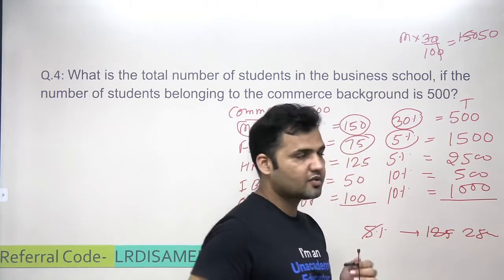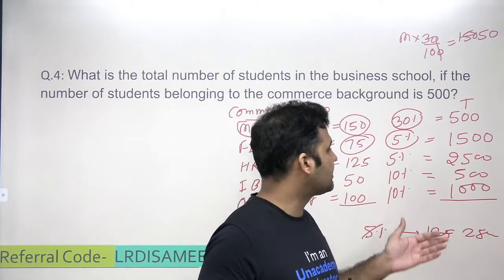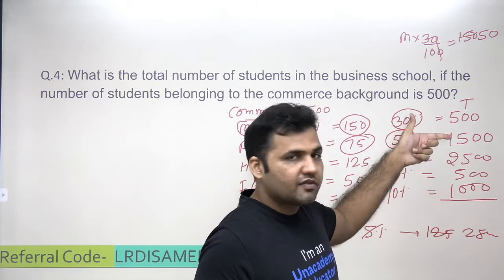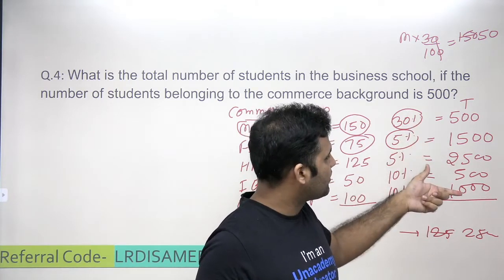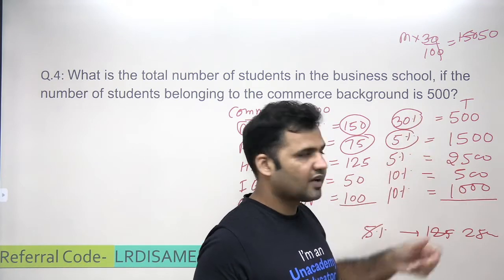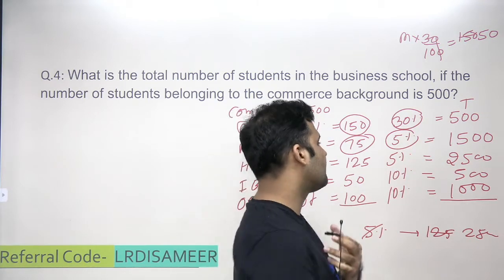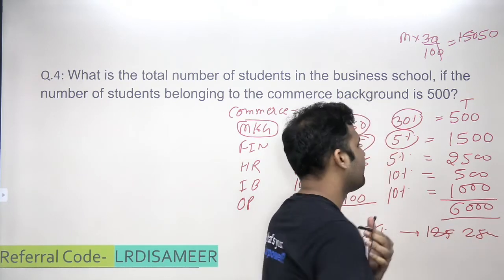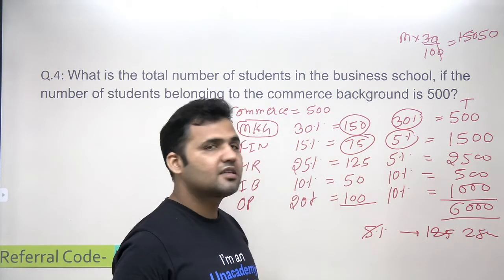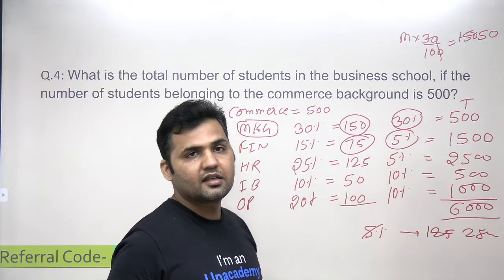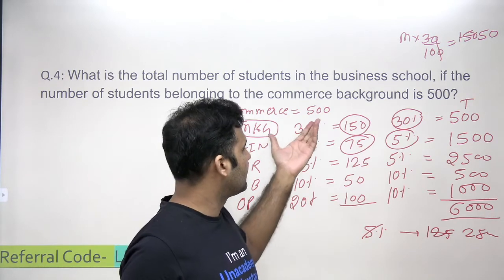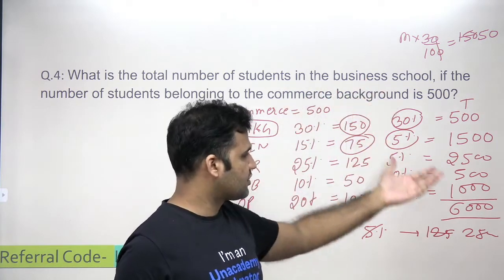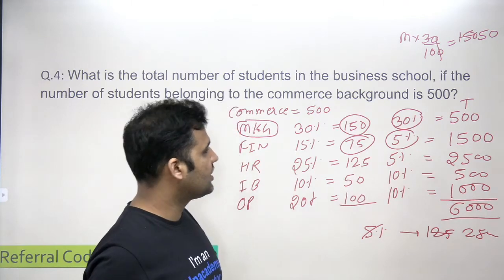So what is the total number of students? Now just add them up, you will get your answer. 500, 1500, 2500, 500, and 1000. Adding these up, the total value that we'll be getting here will be 6000, right? So this is the total number of students in the business school. So 6000 is the correct answer to the question.